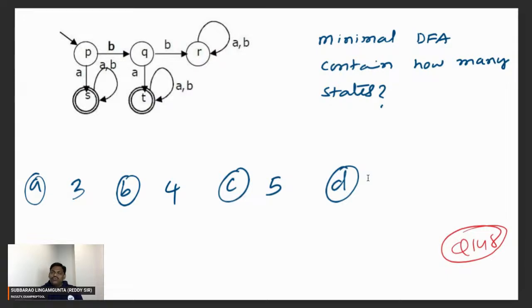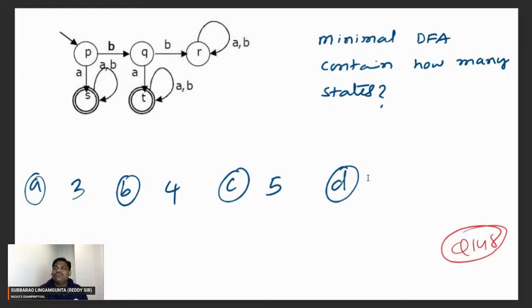One way is you construct it your own way. First, identify what the language is: A followed by anything, BA followed by anything. For this one, what is the minimal DFA? You can try, that's one way. One more way is to apply the minimization algorithm. If you apply it, all non-final states are in one group and all final states are in one group.